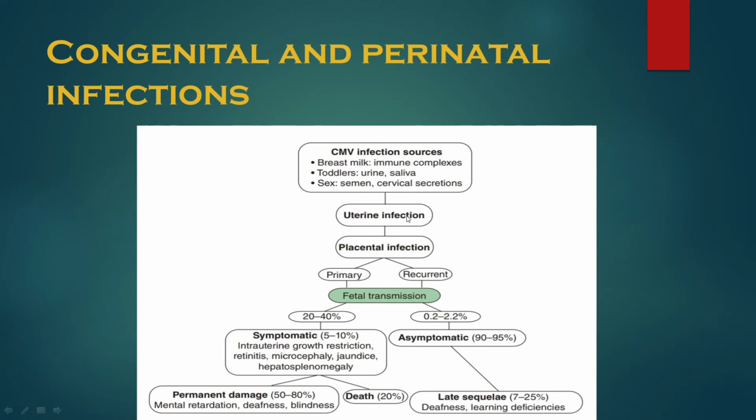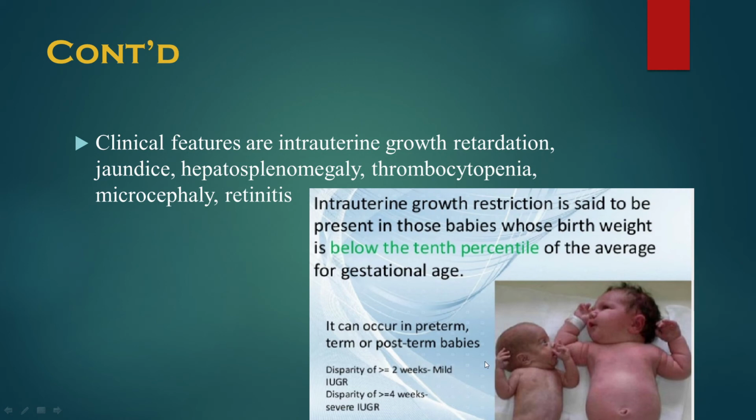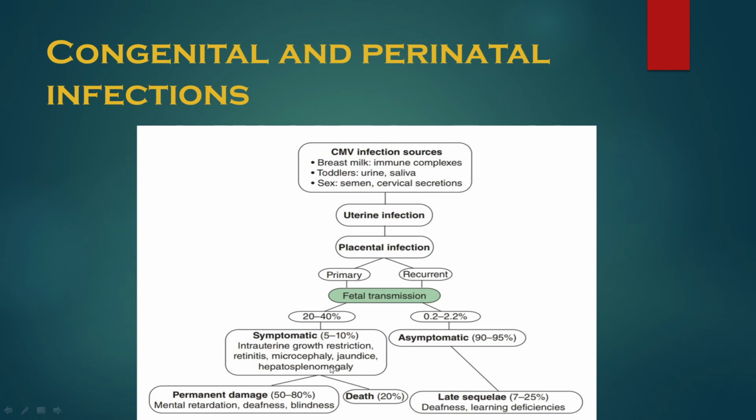They cause uterine infection, placental infection, which may be primary as well as recurrent. Both can transmit to the fetus, and they may be symptomatic or asymptomatic, out of which asymptomatic is most common, 90 to 95%, whereas symptomatic cases cause intrauterine growth restriction. What is intrauterine growth restriction? The birth weight is 10% less than the average weight expected for the gestational age. So that is called intrauterine growth restriction, and they can also cause retinitis, microcephaly, jaundice, hepatosplenomegaly, etc.